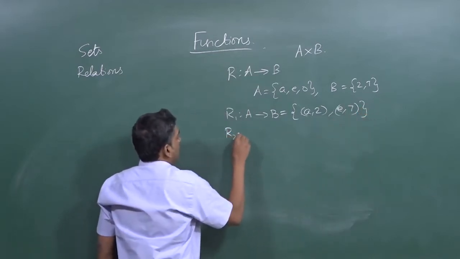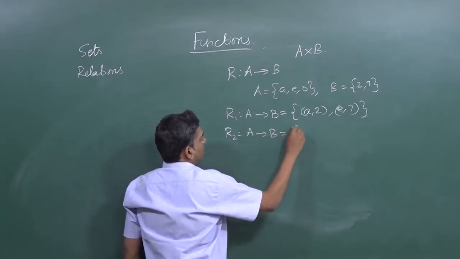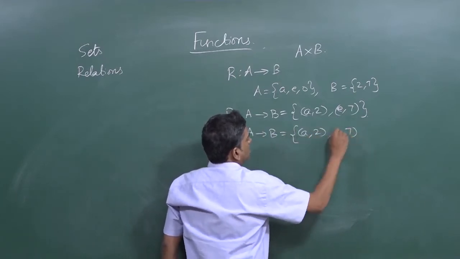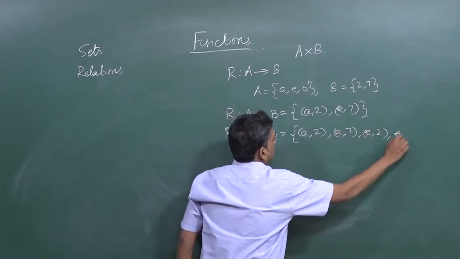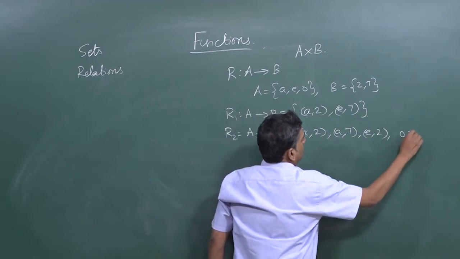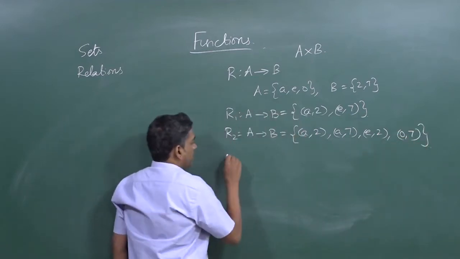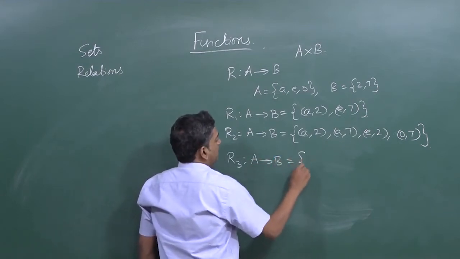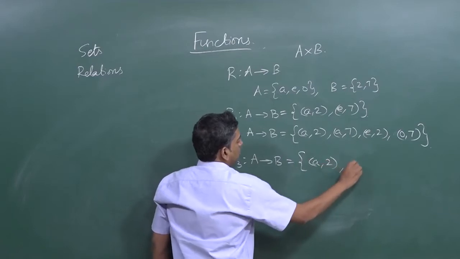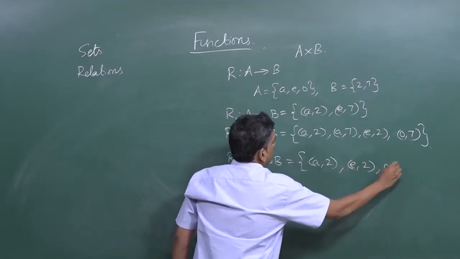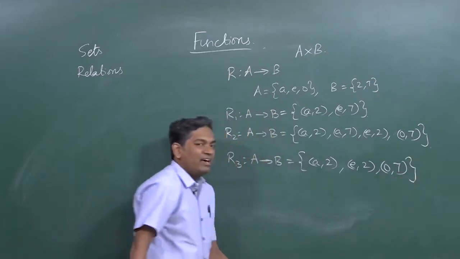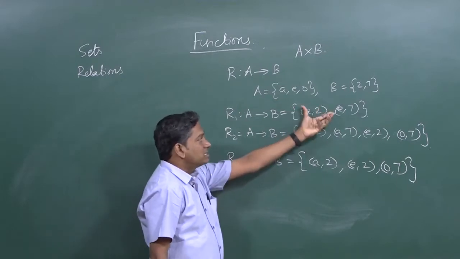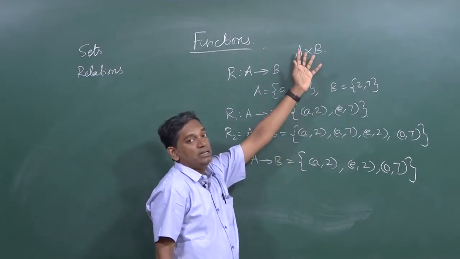We could define R2 from A to B, another relation, as {(a, 2), (a, 7), (e, 2), (o, 7)}. R3, another, could be {(a, 2), (e, 2), (o, 7)}. So, we can have many relations. Each of these relations contains a subset of the ordered pairs that are there in A cross B.